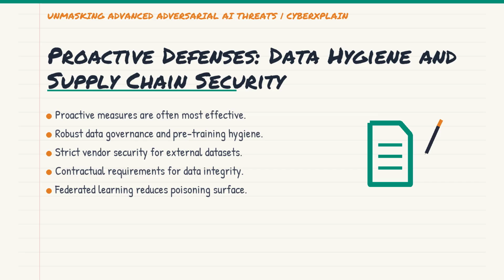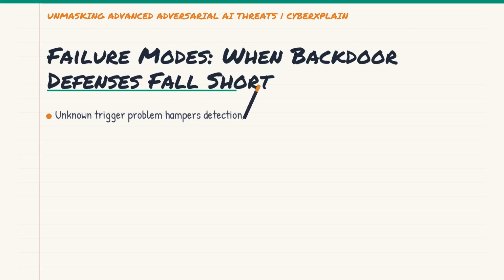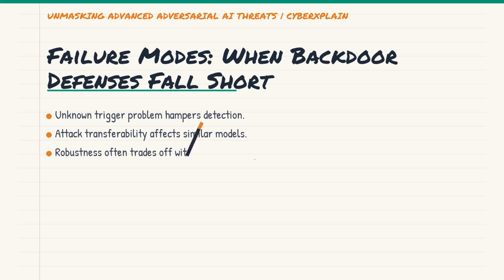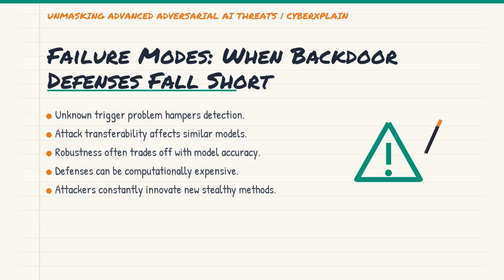It's about locking down every entry point. Despite our best efforts, no defense is foolproof, and backdoor defenses have their own failure modes. One major challenge is the unknown trigger problem. If you don't know what kind of trigger to look for, detection becomes a guessing game.